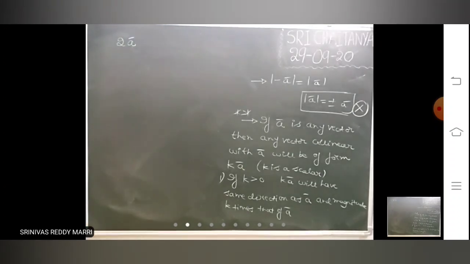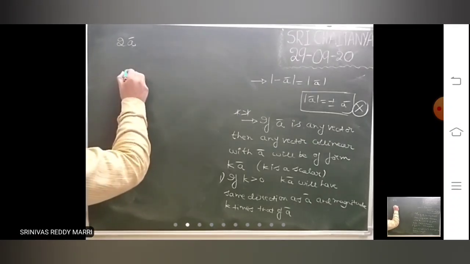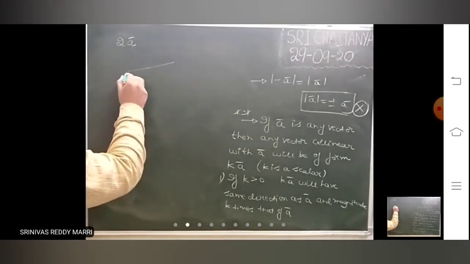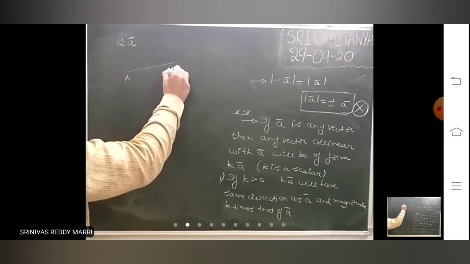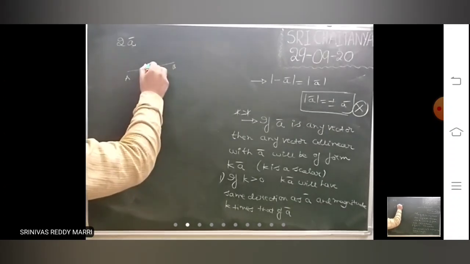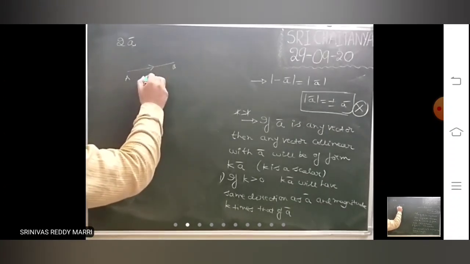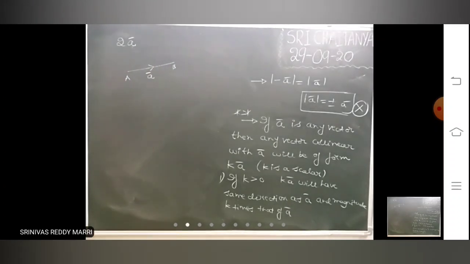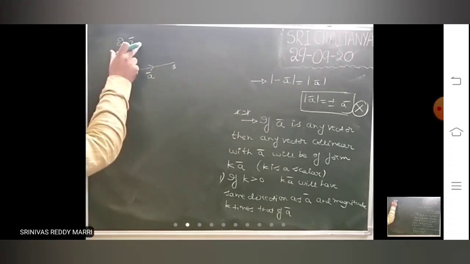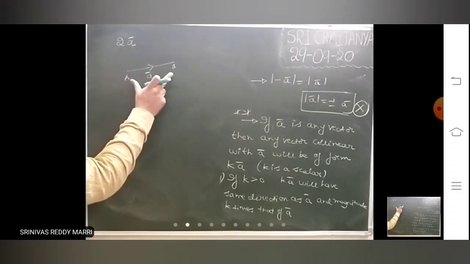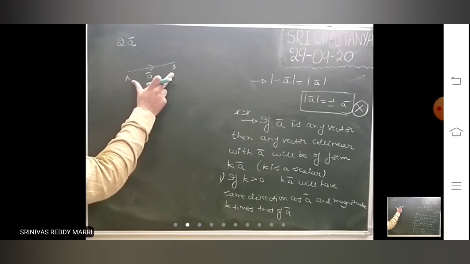One vector a bar is like this. Another vector 2a bar means this vector will have 2 times the magnitude of a bar.